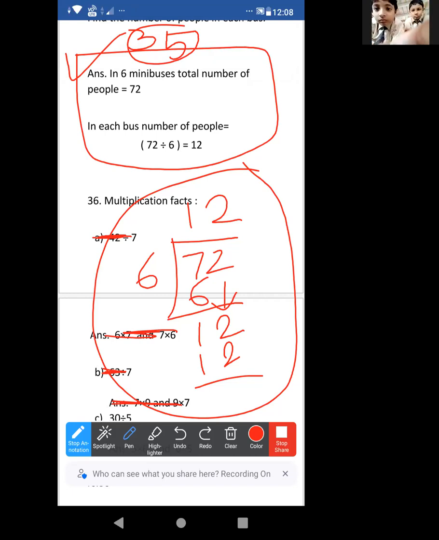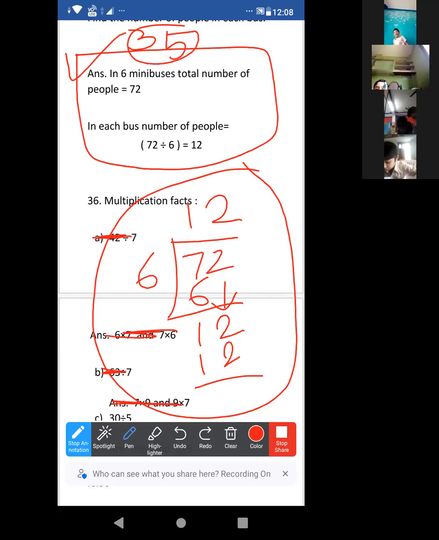If there is any doubt, those who have doubt will raise their hands. Okay, I'll stop sharing the screen right now. All of you have completed? Tafim Jenia, completed, yes or no? Just show me your hands, then I can understand. All of you are on mute, that's why just show me your hands.